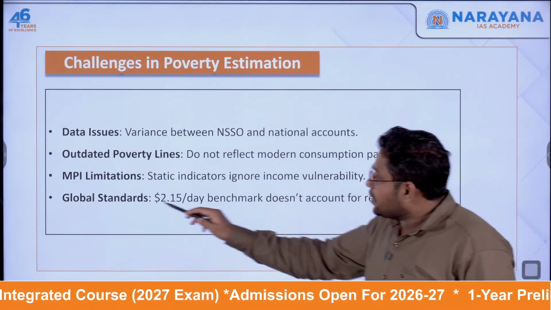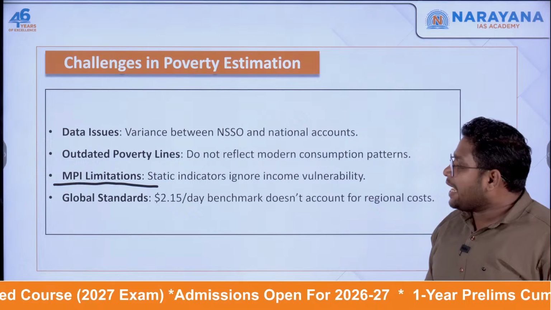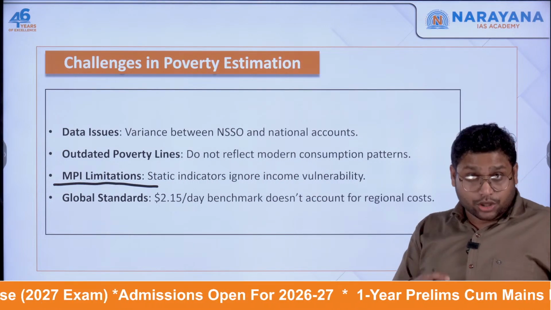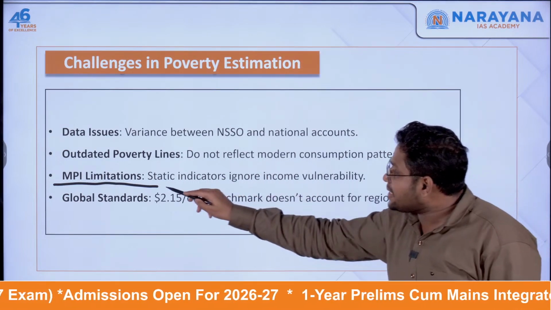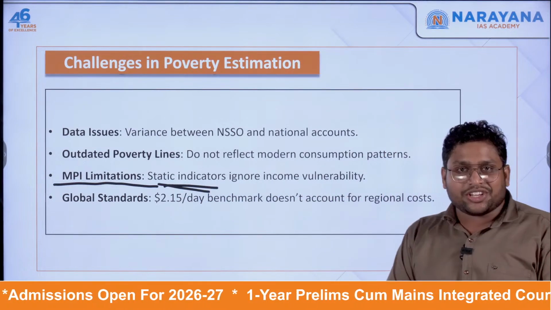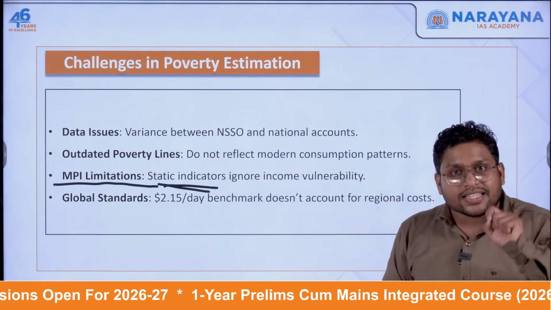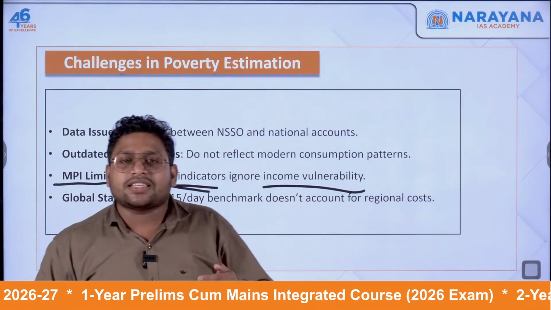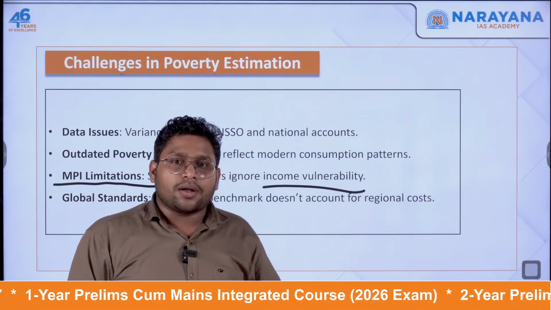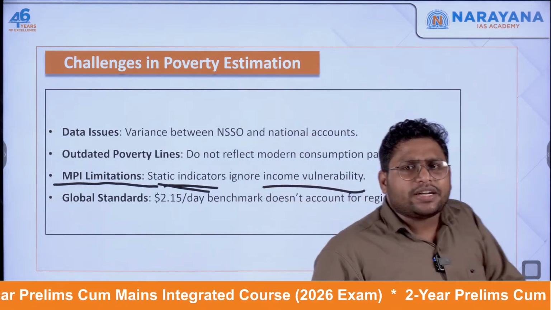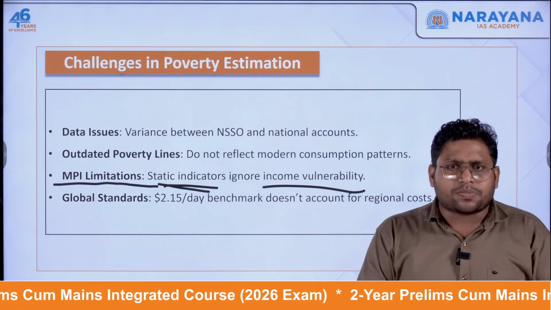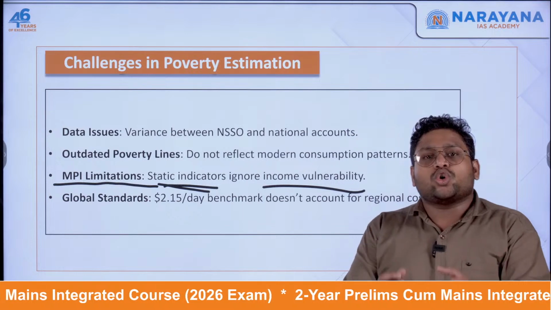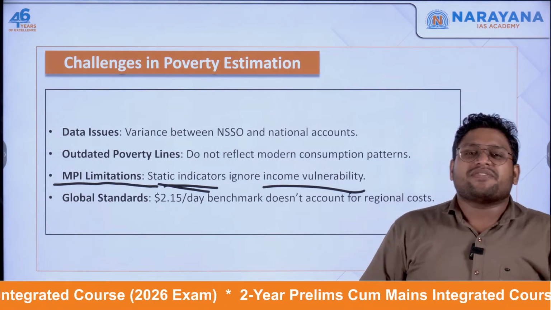Okay, then we have brought in the multidimensional poverty index. Well, it's a good one, but the indicators that are there are very static in nature, and they do not consider income vulnerability. Let's say someone is having a good job right now, but after a few months, due to COVID-19, many people lost their jobs. Many MSMEs could not earn the amount of money which they were earning earlier.